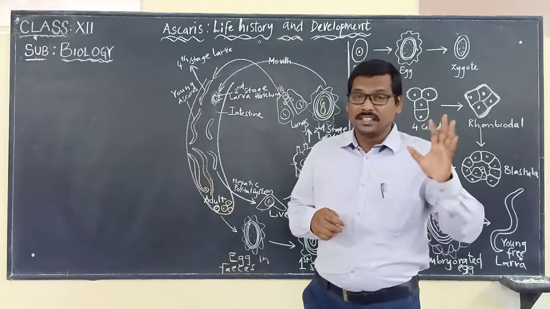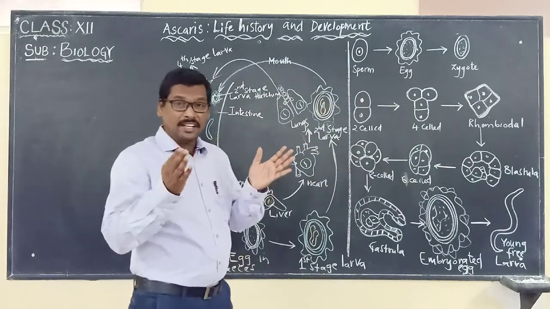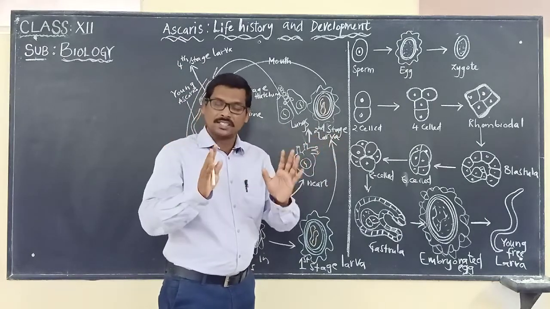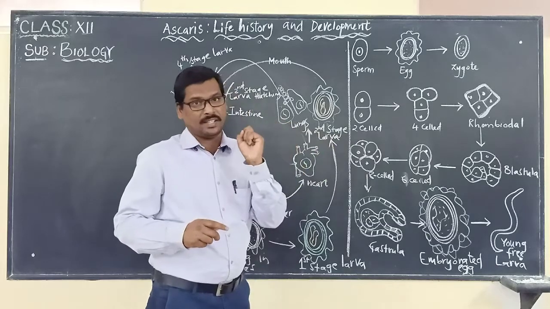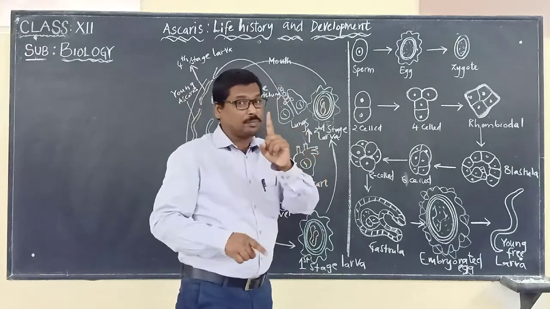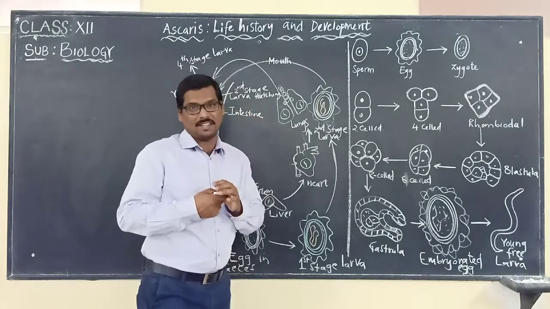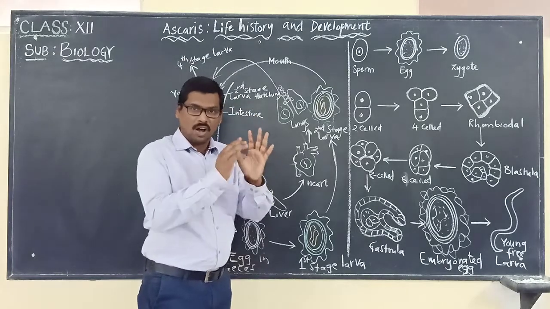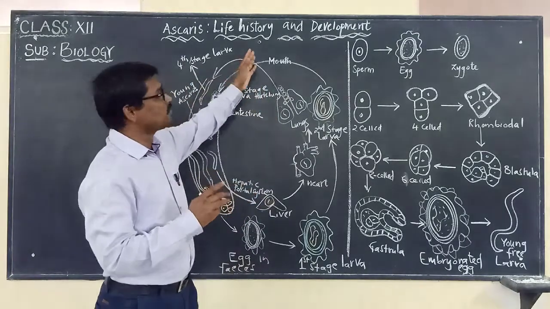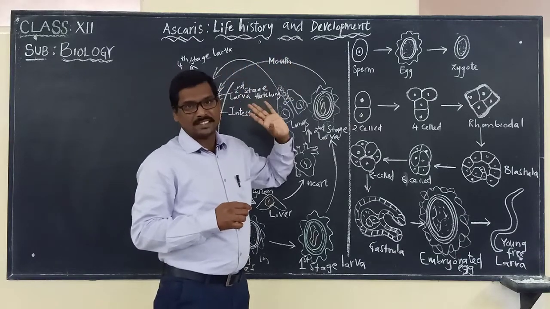We should remember that this is a dioecious organism, meaning the sexes are separate, and we can also use the word dimorphic. When there are two individuals present separately, we use the word dimorphic. And because this organism completes its life cycle within one host, the human, we call it monogenetic. All these terms you are very familiar with, but today we are going to discuss the life history and development of Ascaris.